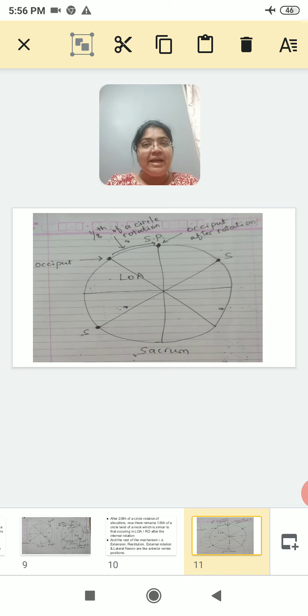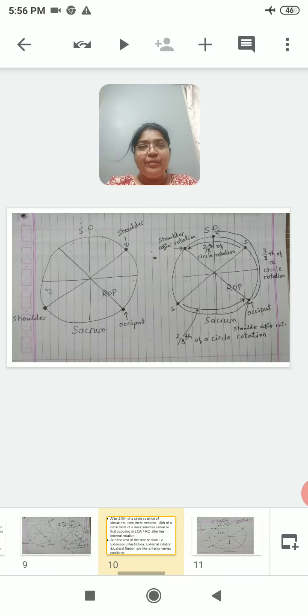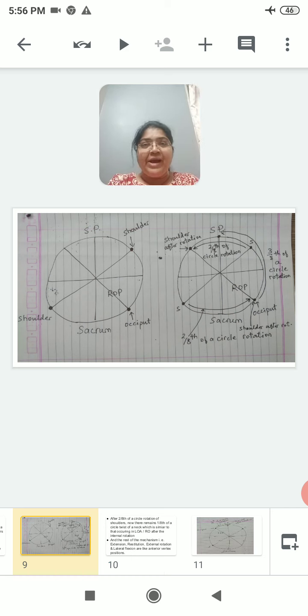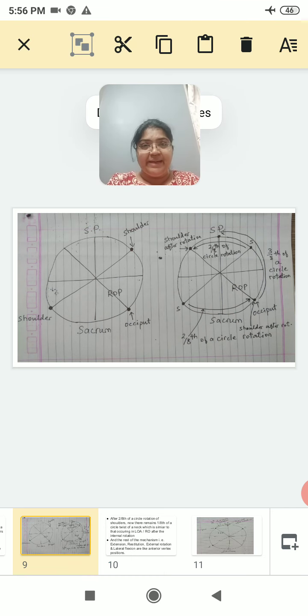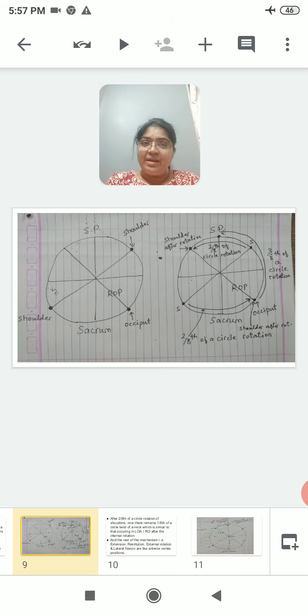And one shoulder is in the right anterior quadrant and the second shoulder is in the left posterior quadrant. This is similar to what you find in this diagram towards your right side. You will find exactly the same position, right? So now the further mechanism is just like in the LOA or ROA in the normal labor. Clear this thing?